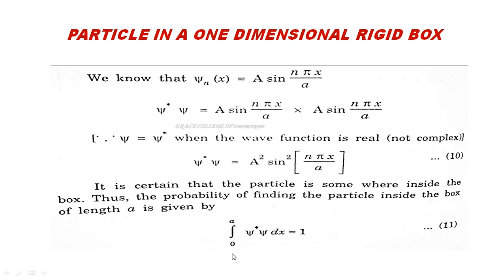Now we are going to use the normalization condition. So normalization condition is nothing but integral minus infinity to infinity psi star psi dx is equal to 1. Here instead of minus infinity to infinity we are taking the box with this a. So x is equal to 0 to a psi star psi dx is equal to 1. Psi star psi we have found as a squared sin squared n pi x by a. Instead of this psi star psi we can substitute a squared sin squared n pi x by a.